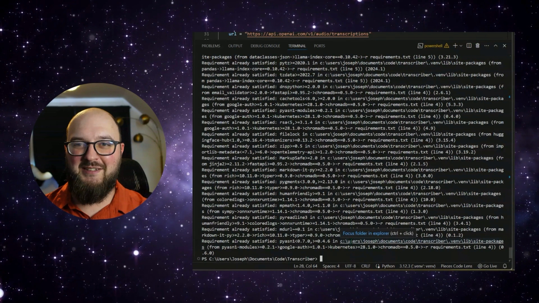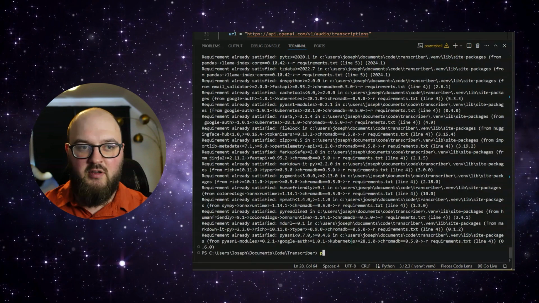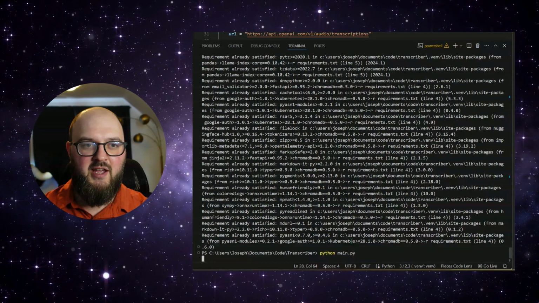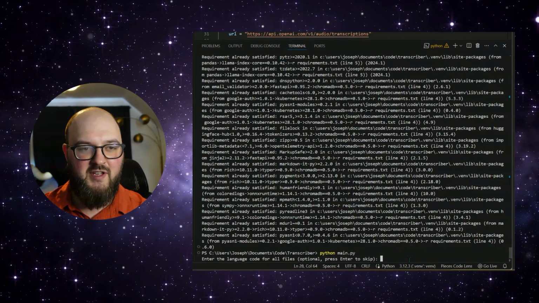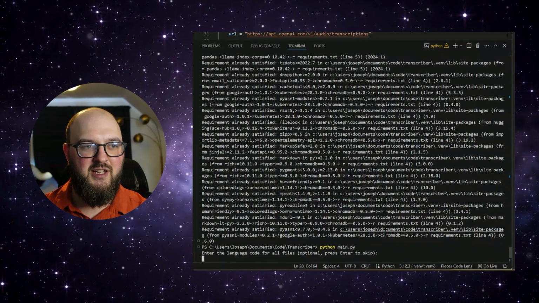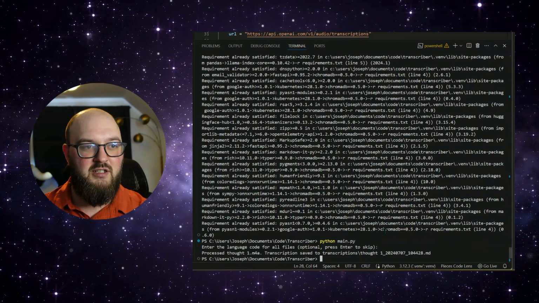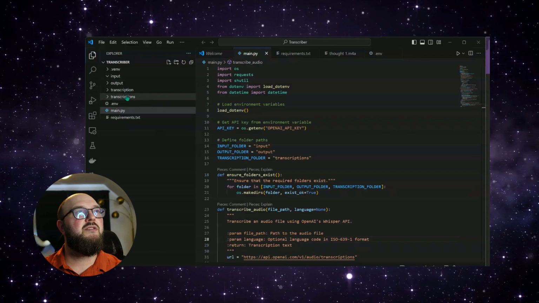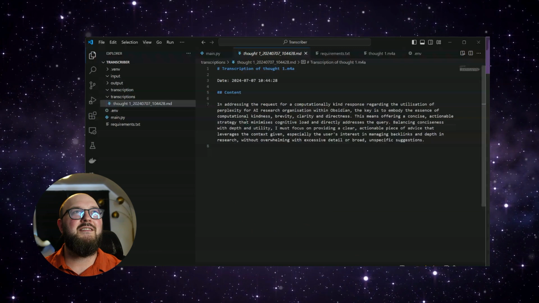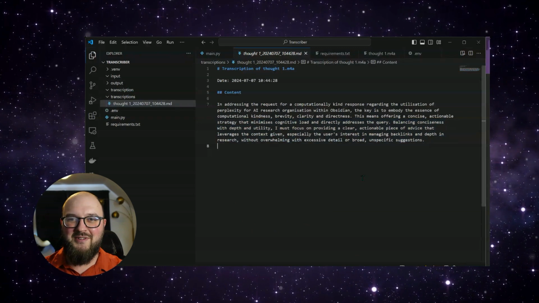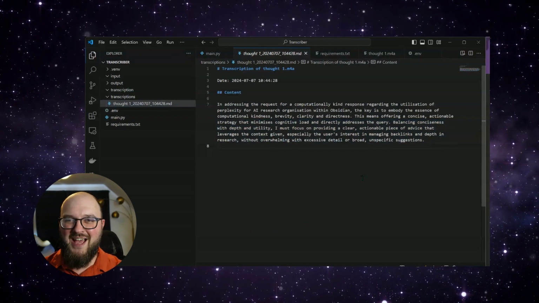Let's run this thing and see if it works. Python main.py. Enter the language code. So we're going to skip this, but this is a good sign. Seems like it's working. Okay, processed it. Let's go to, oh, look, so thought1, date, and there you go. It worked. That wasn't too bad, was it?